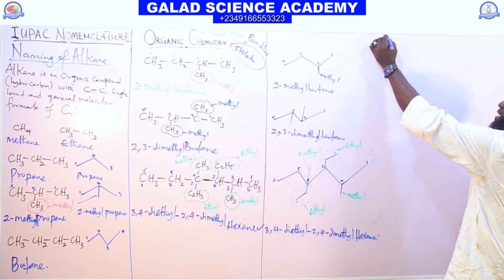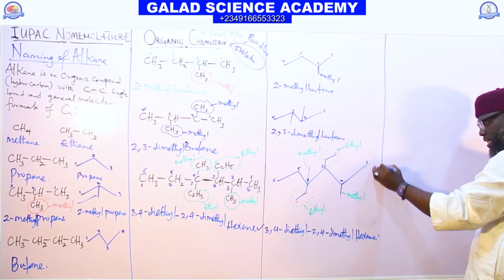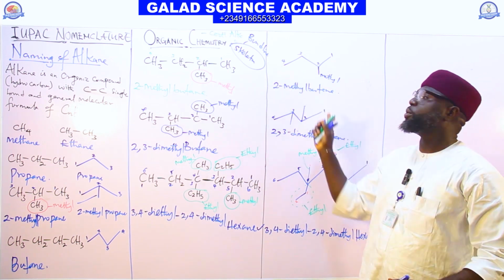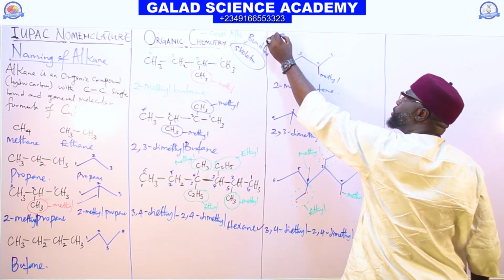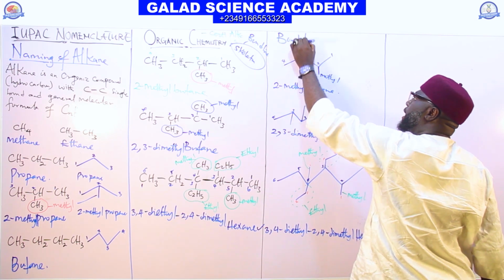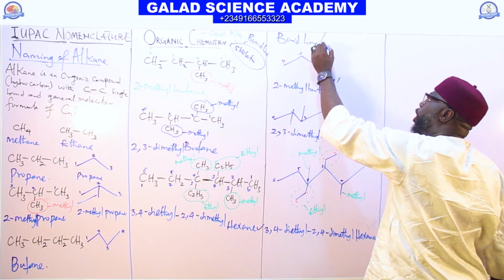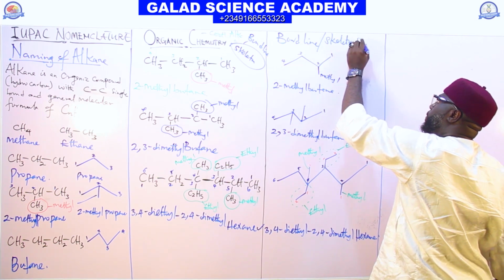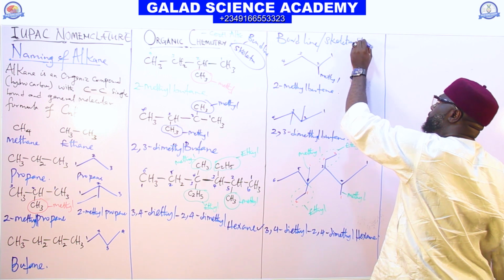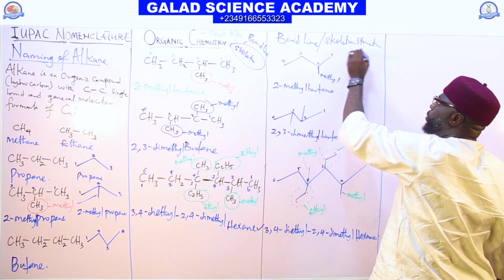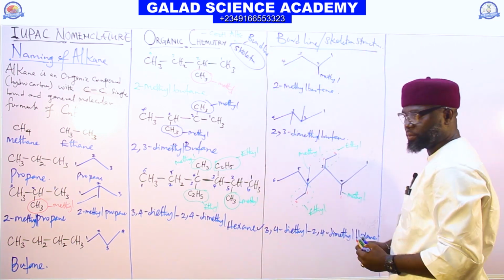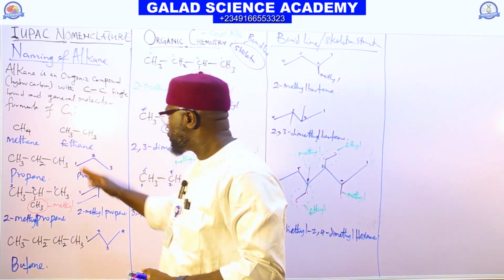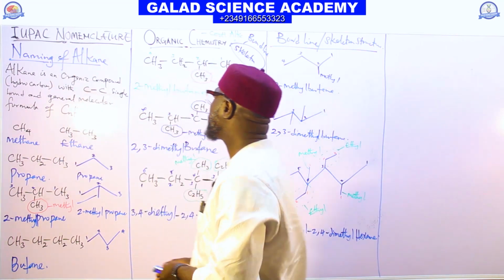Please, in case you are asked to draw the bond line, all this one is called bond line of organic structure or skeleton structure of organic compounds. So let me move to the nomenclature of alkane.